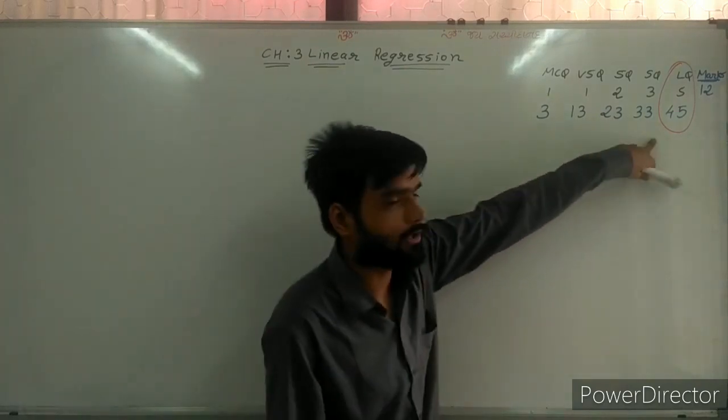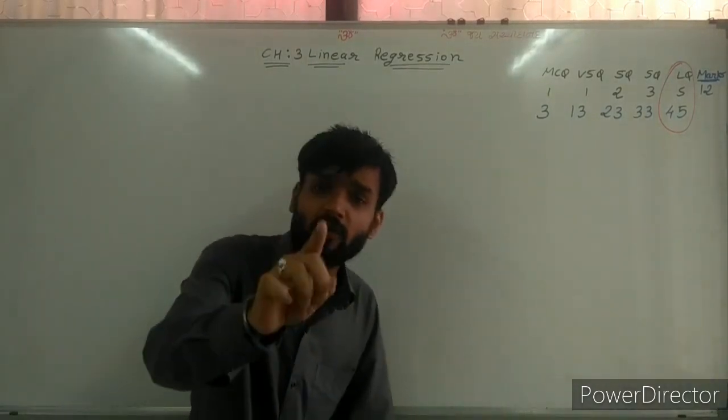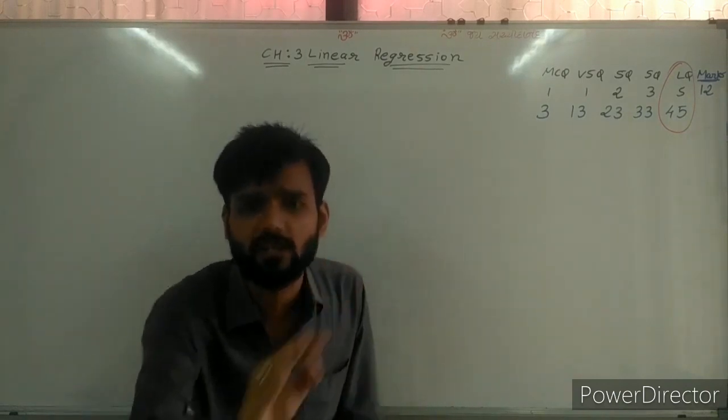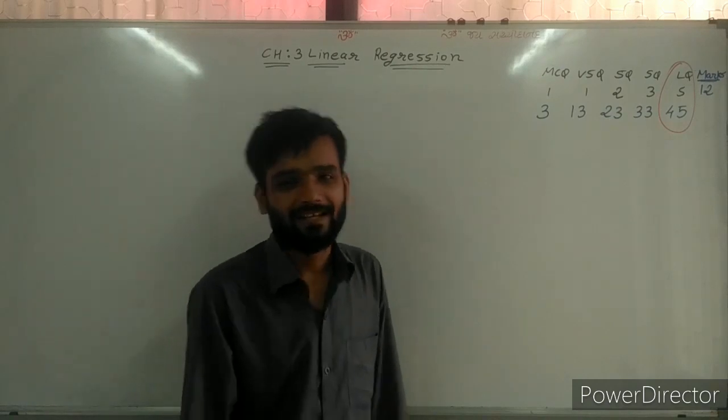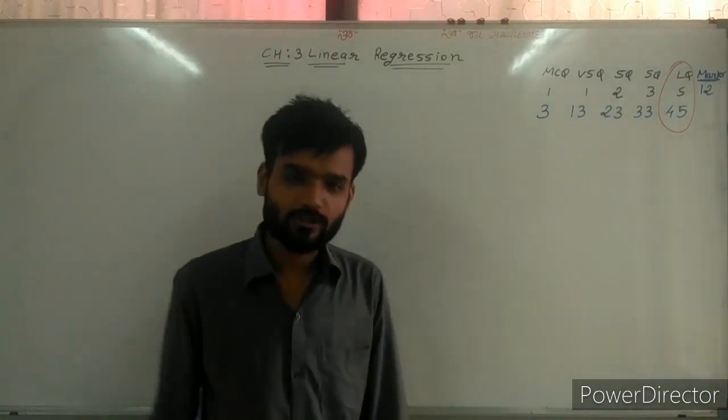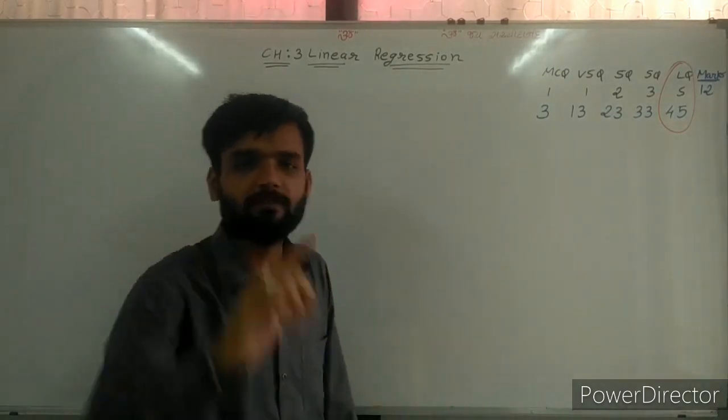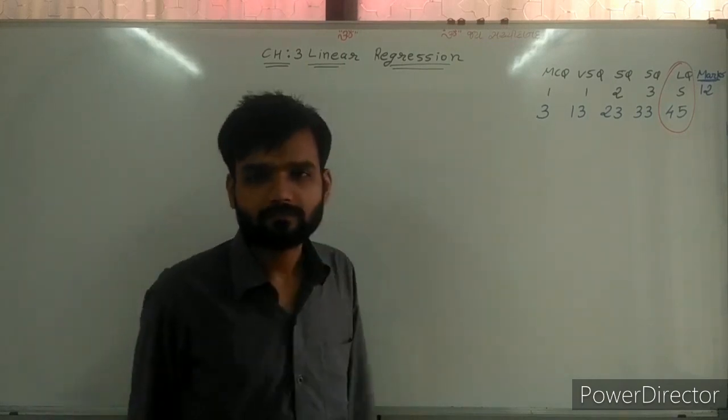This 5 marker question is very easy if the second chapter is clear to all of you. Otherwise it will be hard, because the whole chapter depends on the second chapter.